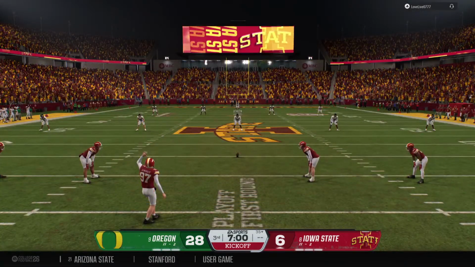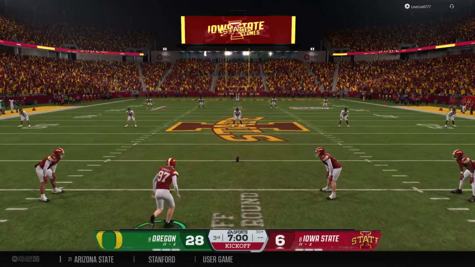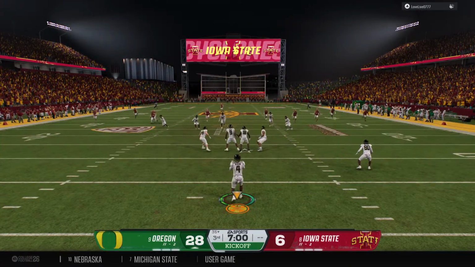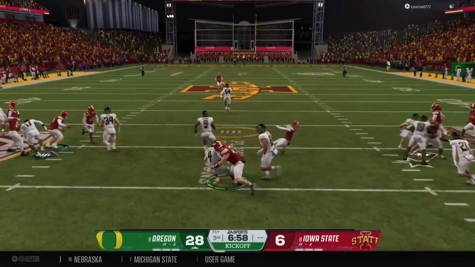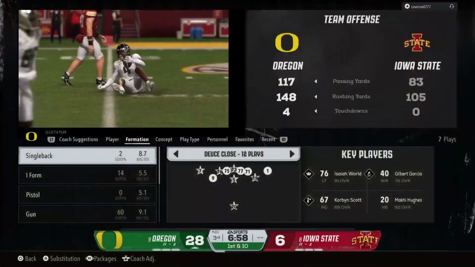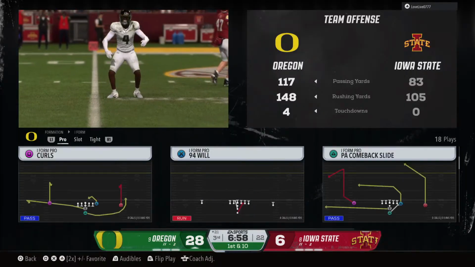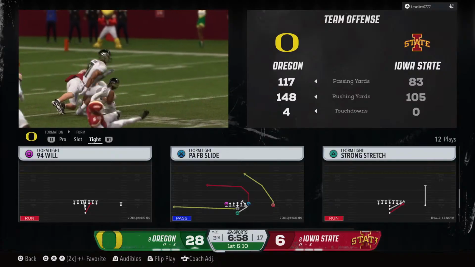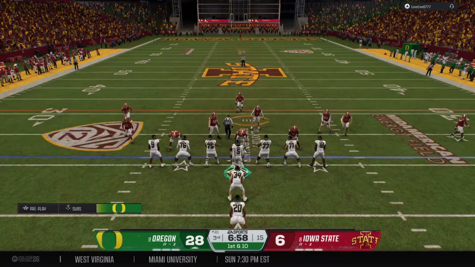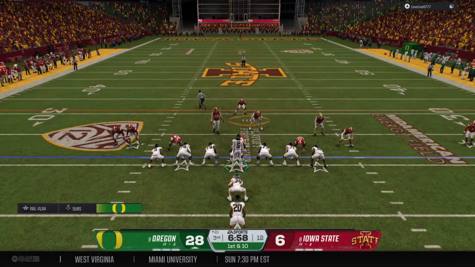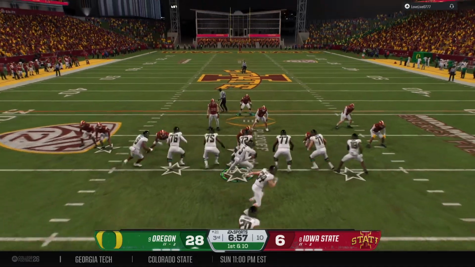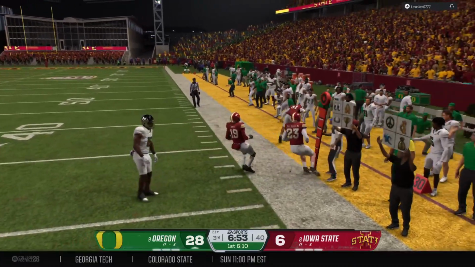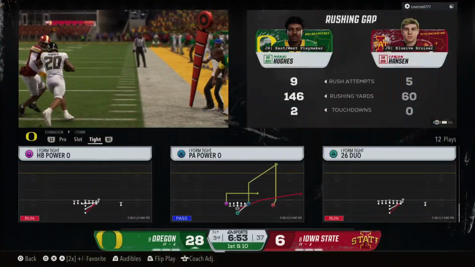And the Cyclones will kick this away to get the second half going. And he takes this from inside the 5. And he's tackled at the 21. That's where the drive will start. Offense out there to start a new drive from the 21. First play of the second half, they keep it on the ground. Throws a stiff arm. Heads out of bounds as a short gain on the play.